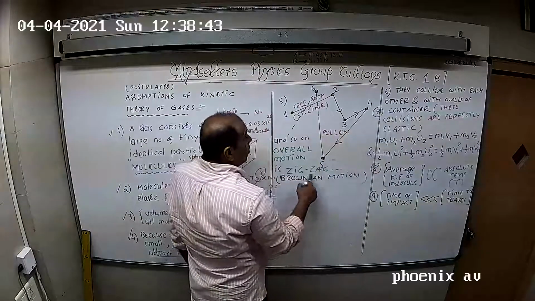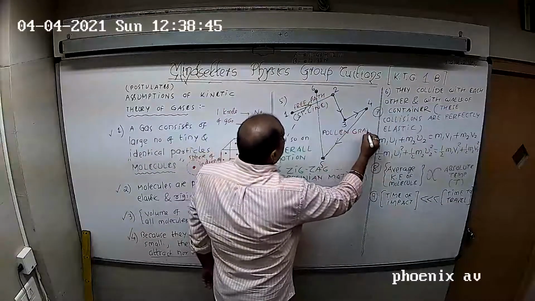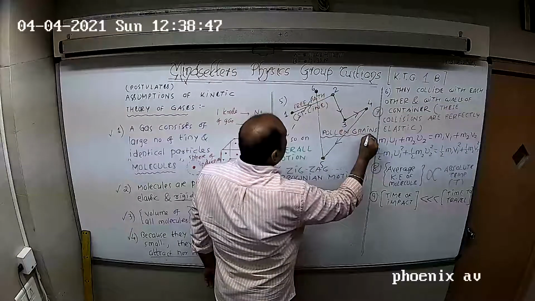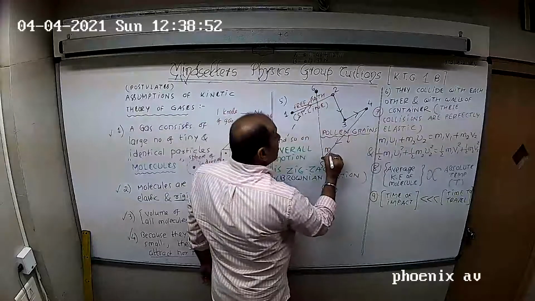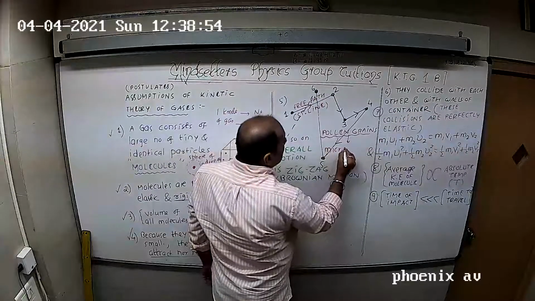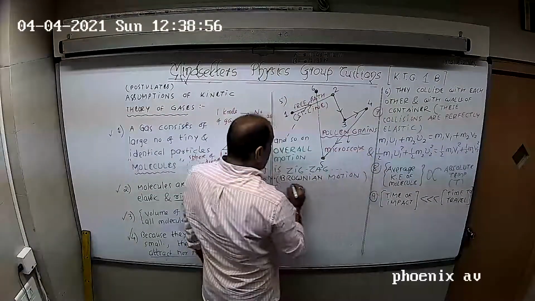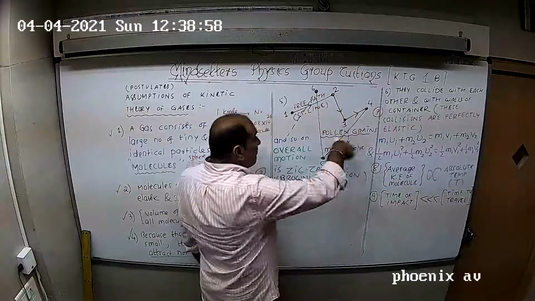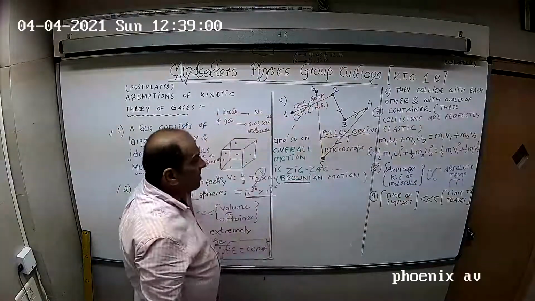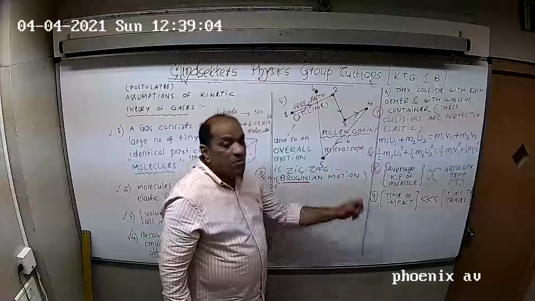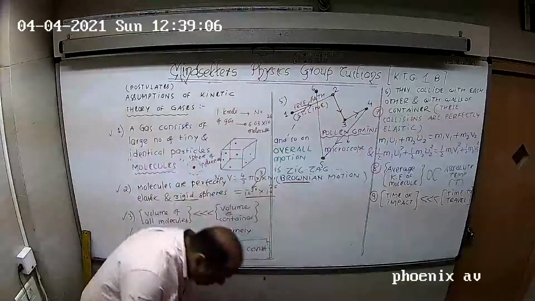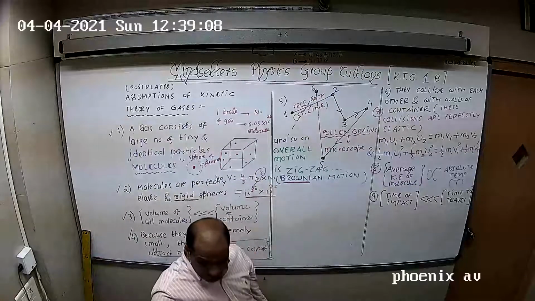Now this zigzag motion is similar to the motion observed by a scientist, Mr. Robert Brown. He was a botanist. He observed the movement of the pollen grains under a microscope, and he found this motion to be zigzag. So, as a respect, this motion is also known as Brownian motion. It may help you in multiple choice questions.